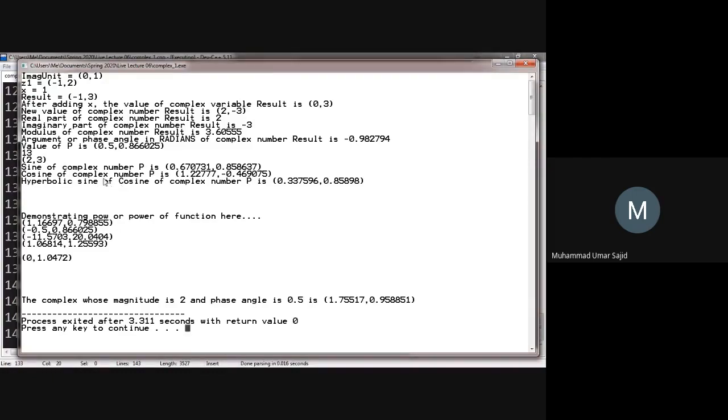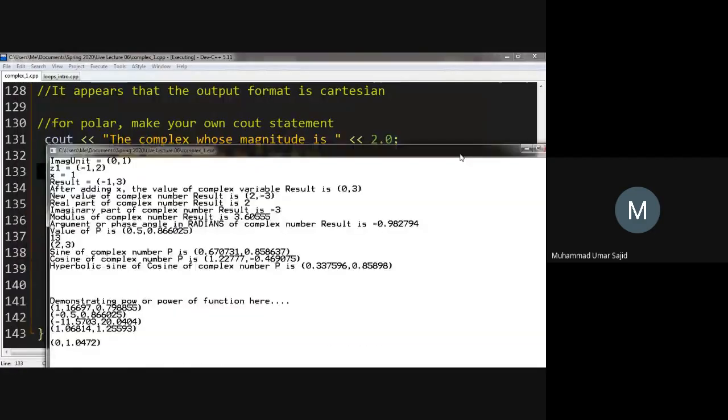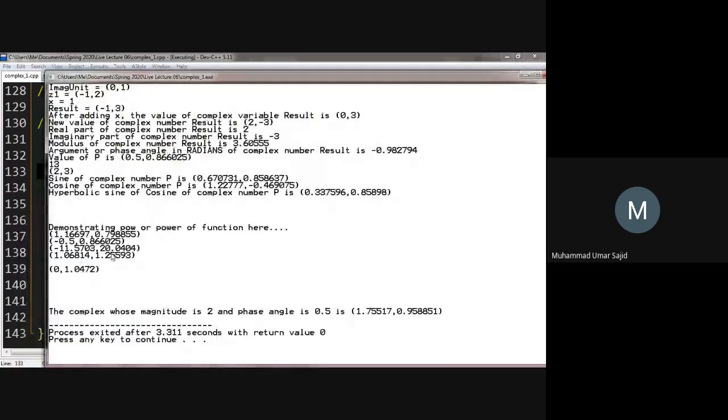Hyperbolic sine, sorry, I've written that statement wrong here, so just ignore that. Demonstrating the power of this thing, you can raise the complex number to any power, or you can raise a double number to any power, and you can raise a complex number to any complex number power. So once again, the last thing is the default way to display the complex number is Cartesian. If you want to display a polar form, you have to develop your own cout statement.